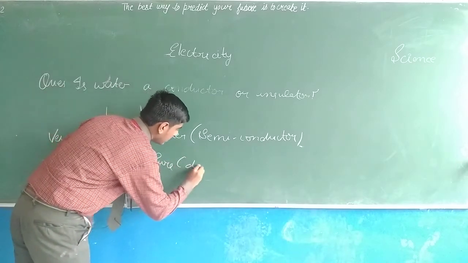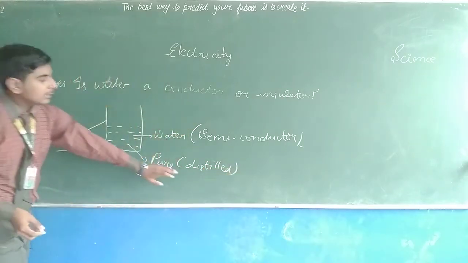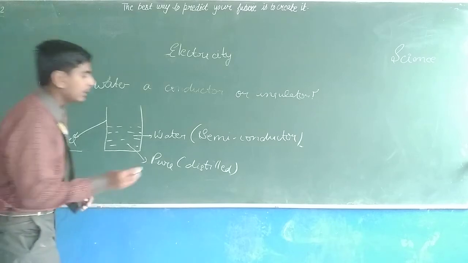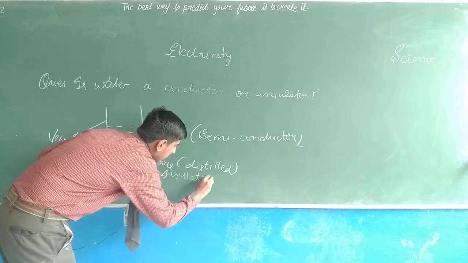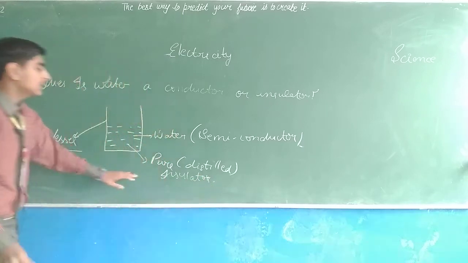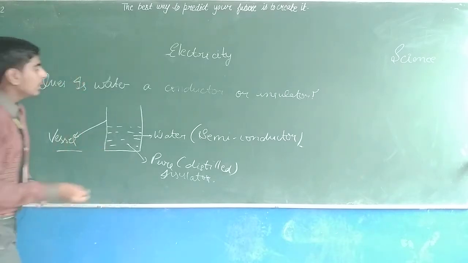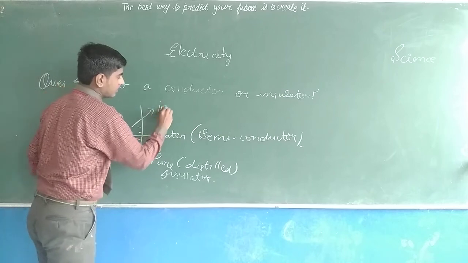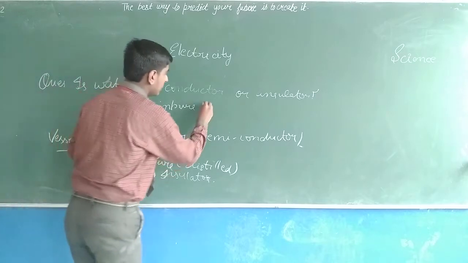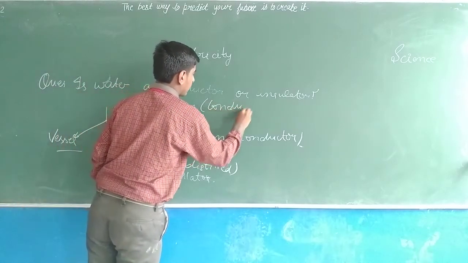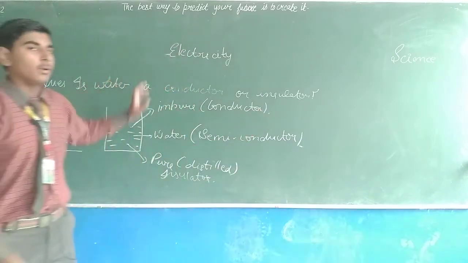So now consider that this water is pure water, or we can say distilled water. In this case it will act as an insulator, because in this case there are no impurities. When the water is impure, meaning there are some substances in it, like sand and other things, in this case it will act as a conductor. So this was: is water a conductor or insulator?